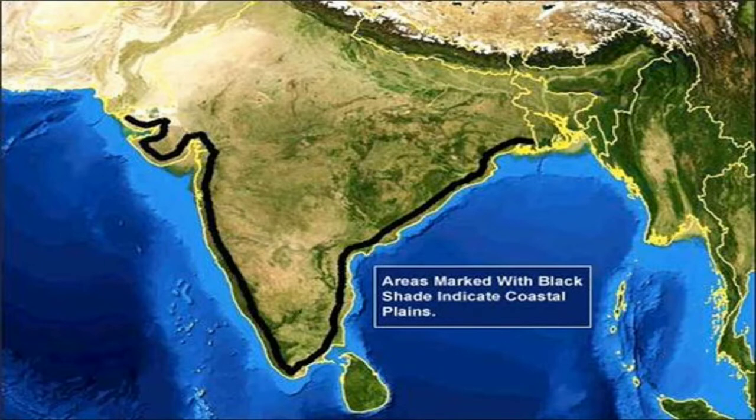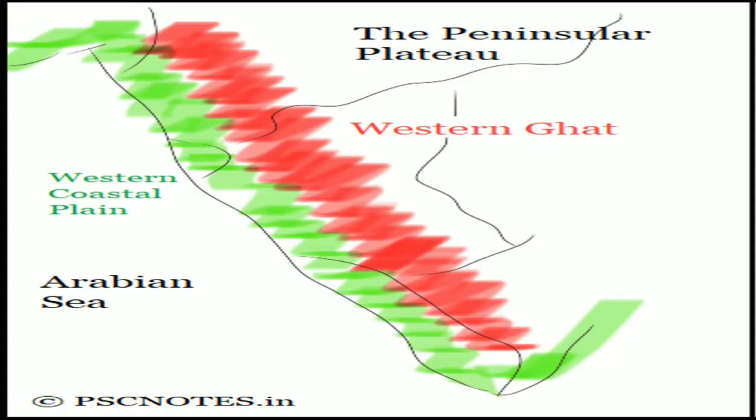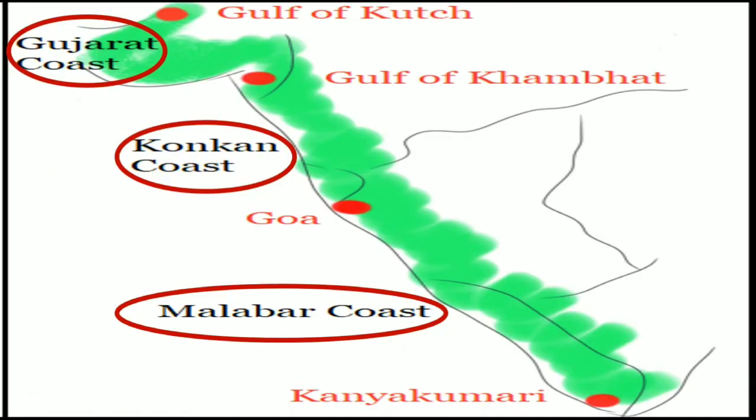The average width of the western coastal plains is 65 kilometers and that of the eastern coastal plains is 120 kilometers. The western coastal plains lie between the Arabian Sea and the Western Ghats. They begin in Gujarat and go southwards through the western part of Maharashtra, Goa, Karnataka and Kerala. They end in Kanyakumari in the south. These plains are broader in Gujarat but become narrower in South India. They are divided into three main parts: the Gujarat Coast, the Konkan Coast and the Malabar Coast.